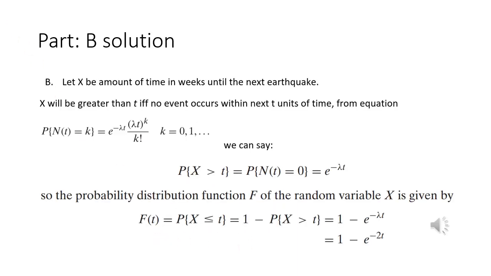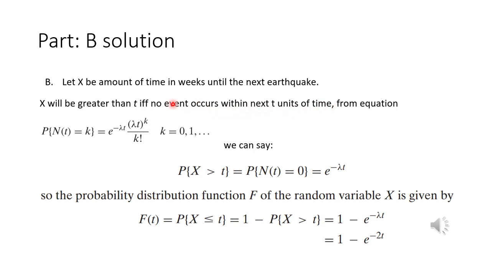In this part we will calculate the probability distribution function. So let us assume a random variable X that signifies the amount of time in weeks until the next earthquake happens. We can also say that X will be greater than t if and only if we are sure that no earthquake happens within the next t units of time.